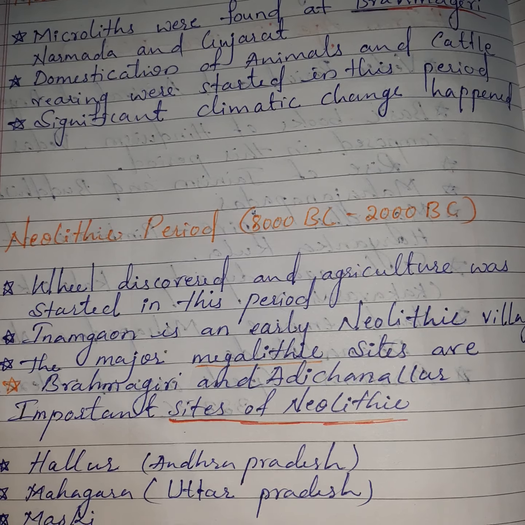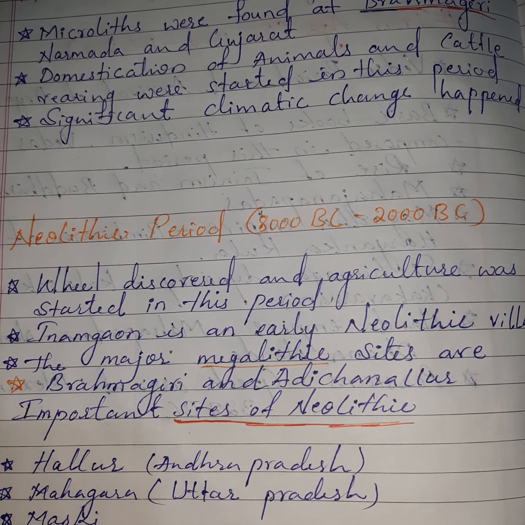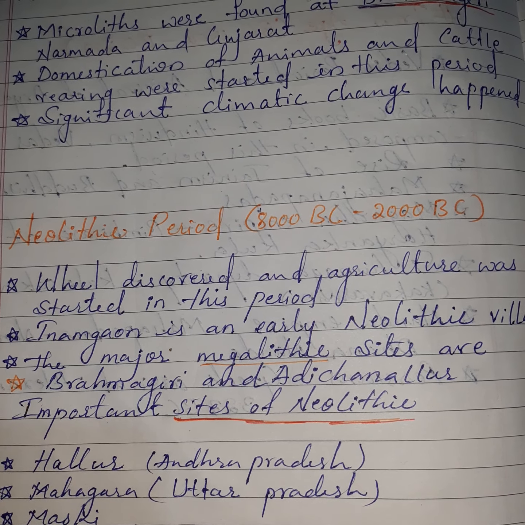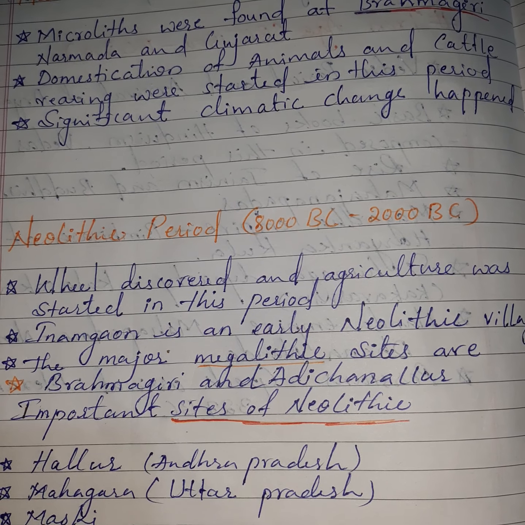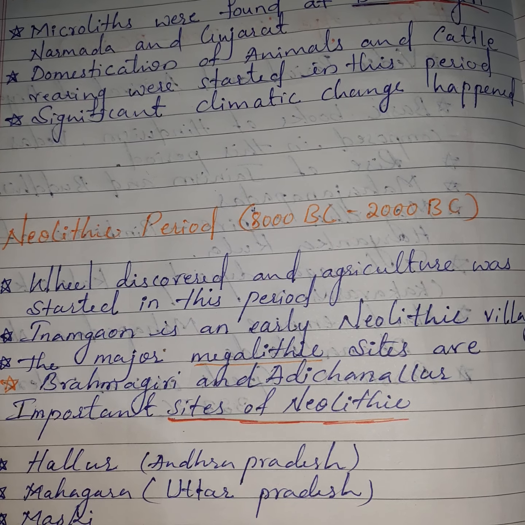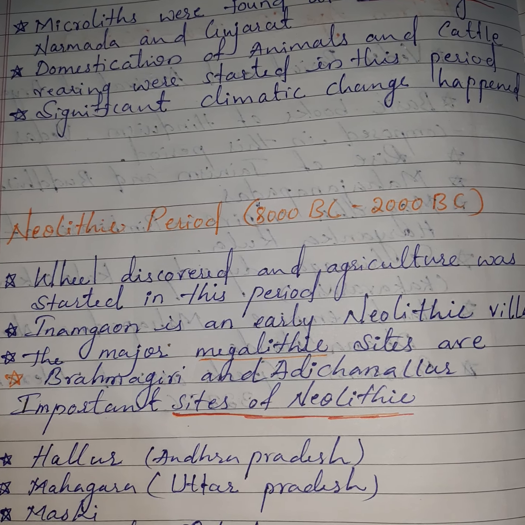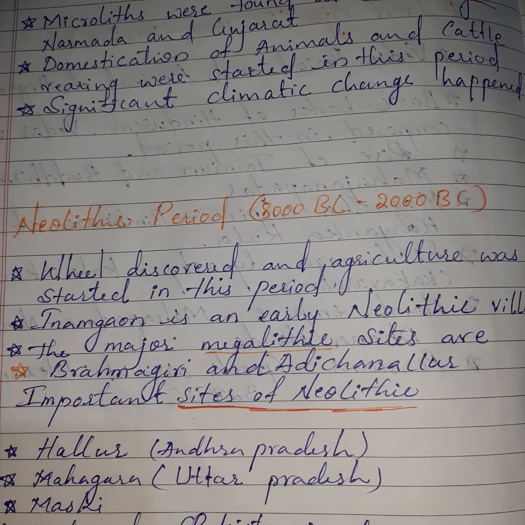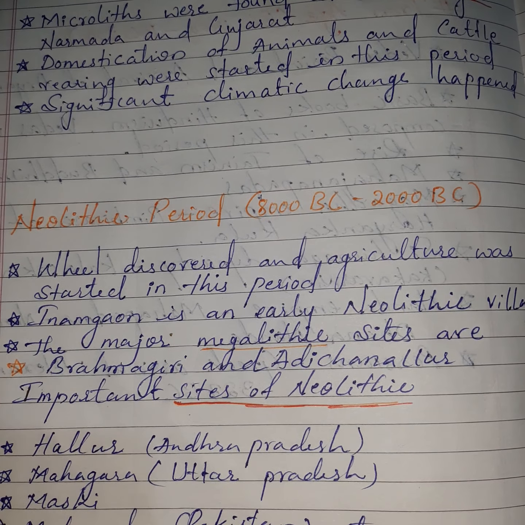The major megalithic sites are Brahmagiri and Adi Chanalur, important sites of Neolithic. Here some important sites were there. We can find what happened in Neolithic period.